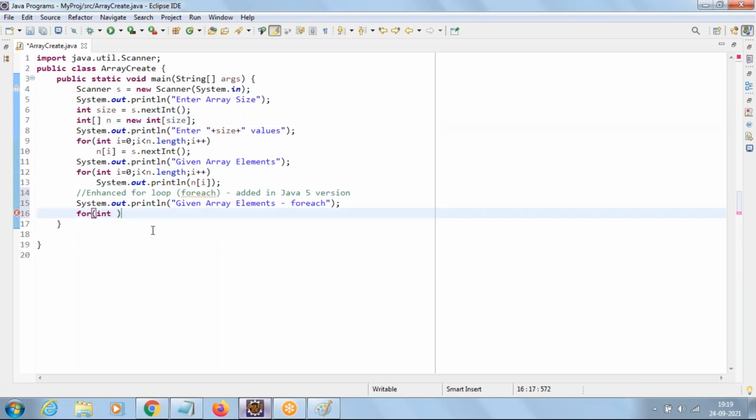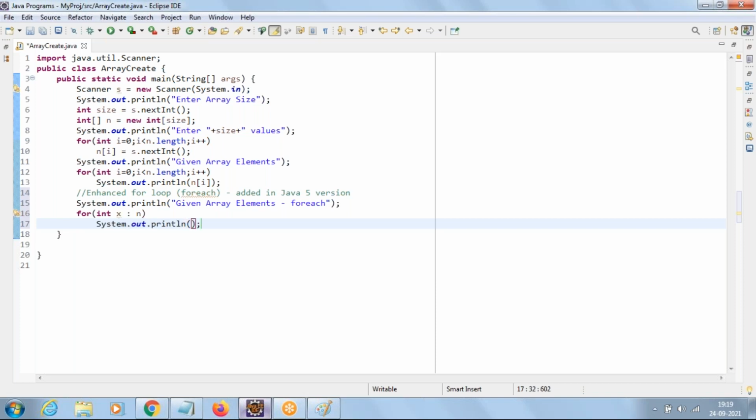Then a space, some variable name, colon, array name. Very small syntax. You need not check the length of the array, and you need not increment the index. Those things are not required. What will happen with this for loop? It will pull out one element from array n and store it into the x variable. Then just print the value of x here. That's it.